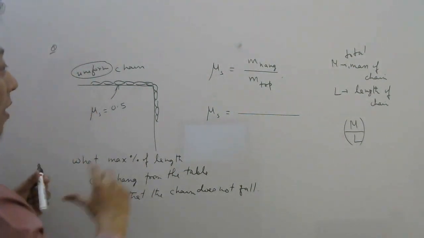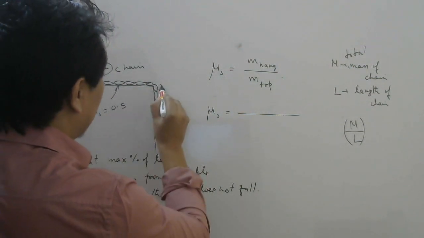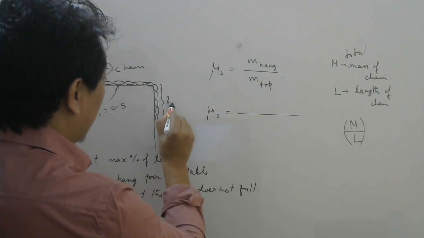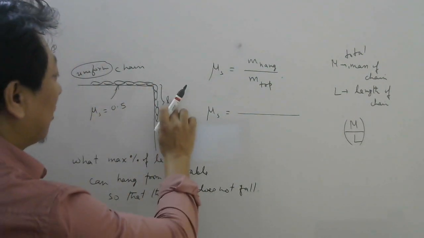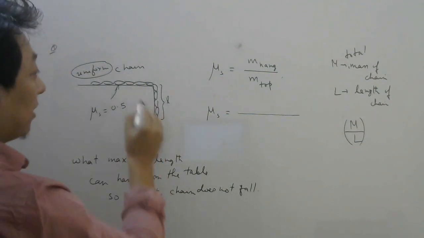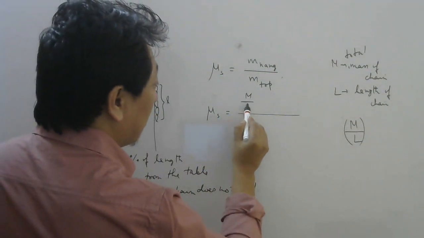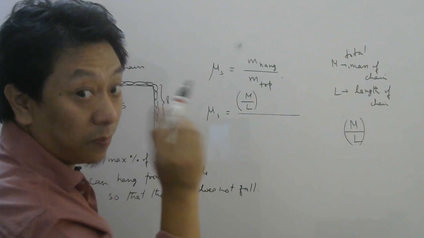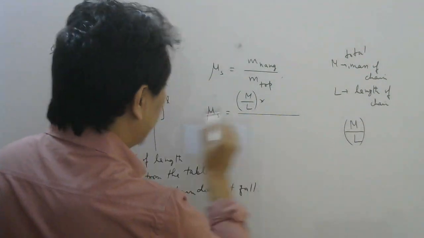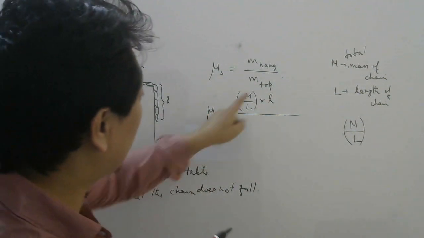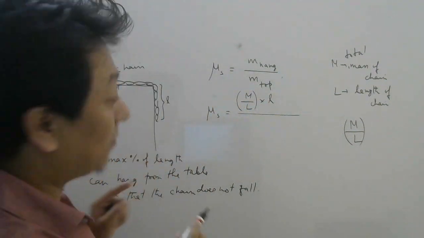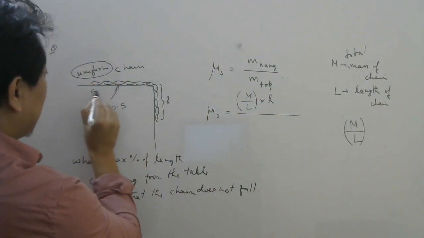Now I want mass which is hanging. So let's say this length is L1, which is hanging from the table, or let me write small l. Then what will be mass hanging? Total mass by total length is the mass per unit length into this small l, which is the length which is hanging. That will give you mass of the hanging portion. Similarly, what will be this length?